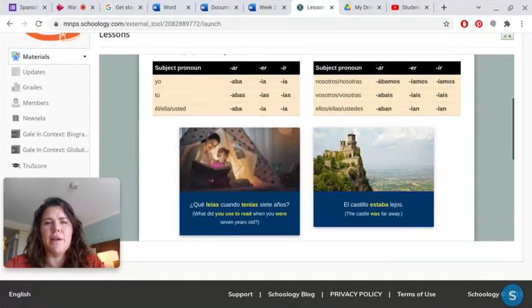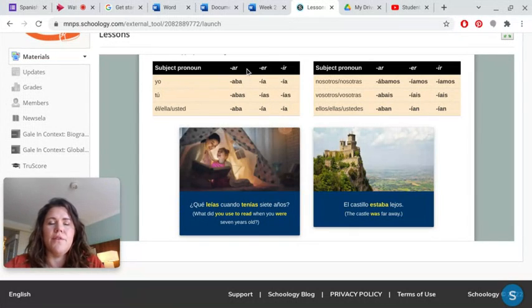So these are your verb endings for imperfect. You've got the AR verbs, aba, abas, aba. These are verb endings. Then for nosotros, it's ábamos, vosotros abais, and ellos, ellas, ustedes is aban.